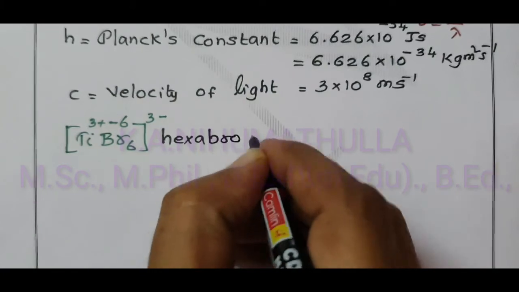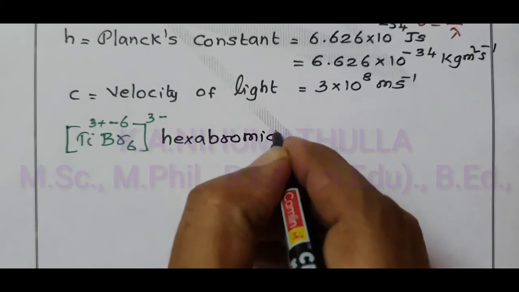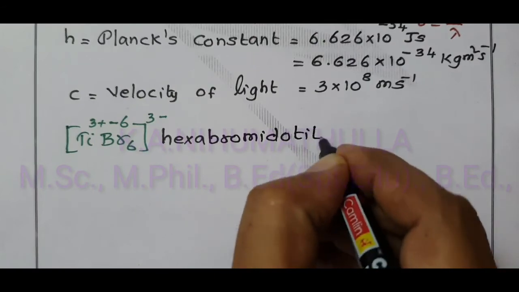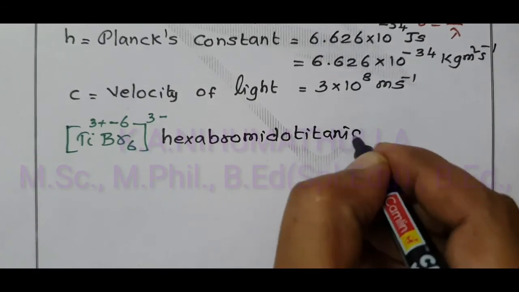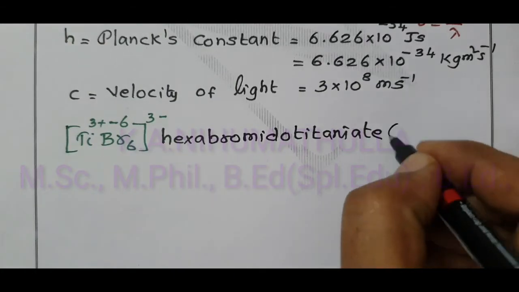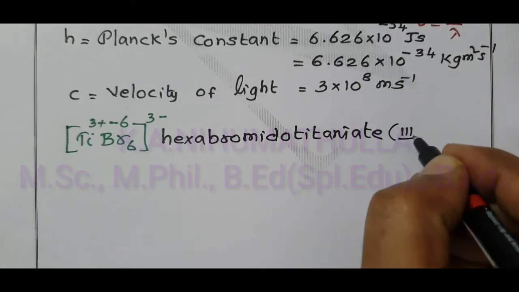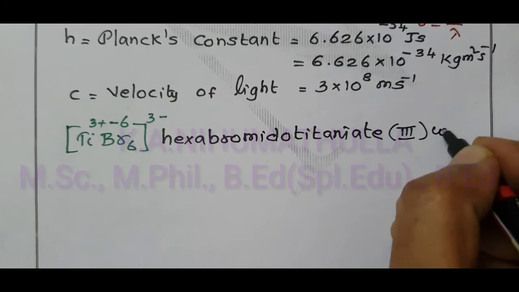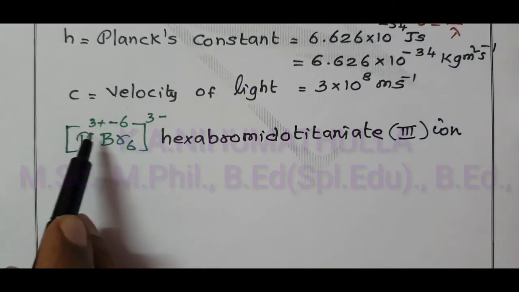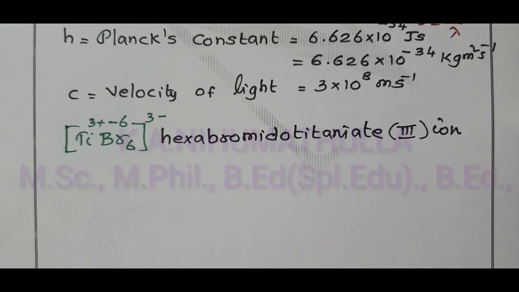Hexabromido titaniate, a negative complex, an anionic complex, oxidation state 3 in Roman numeral, ion: hexabromidotitaniate(III) ion.